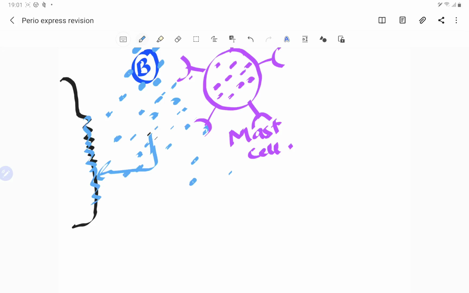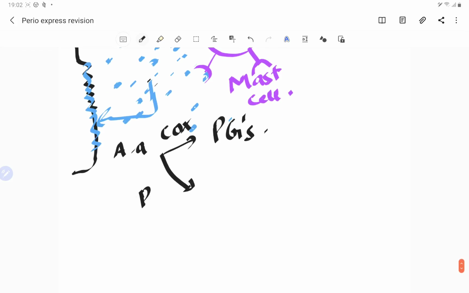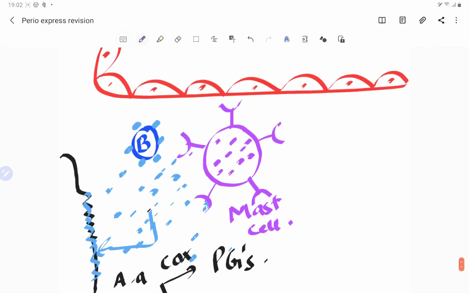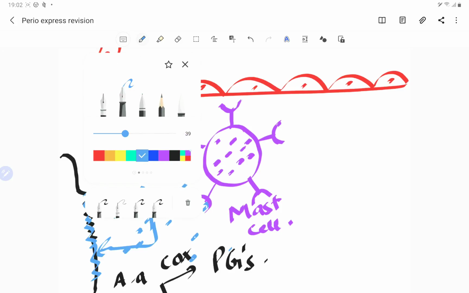Due to this break in the cell membrane, first of all, the arachidonic acid gets converted into two things. If it is going through the cyclooxygenase pathway, then the prostaglandins are formed. If it goes through the lipoxygenase pathway, then the leukotrienes are formed. So there are two things, first of all. And the mast cell, which is our warden, responds to the endotoxin released by the bacteria. So it has got here, if you can see, the antigen presenting cells. So it is going to catch this antigen present on the bacteria here.